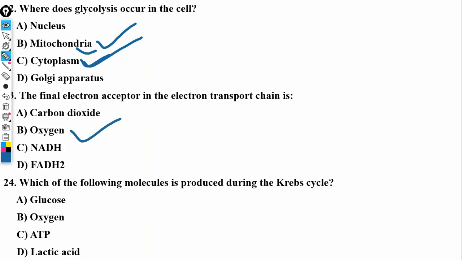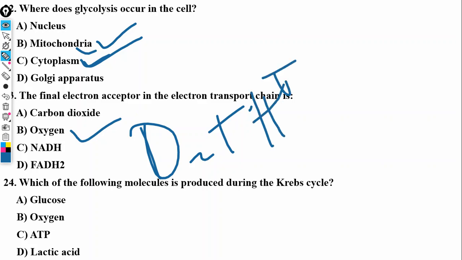It's oxygen. We said that it combines with electrons and protons to form water. O2 is going to combine with H plus ions and electrons to form water.